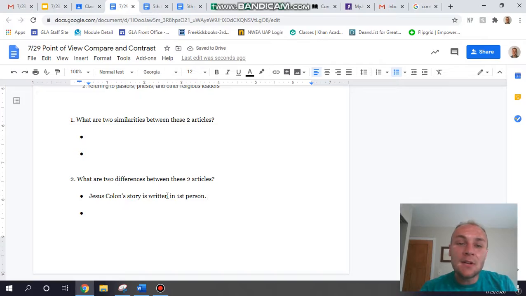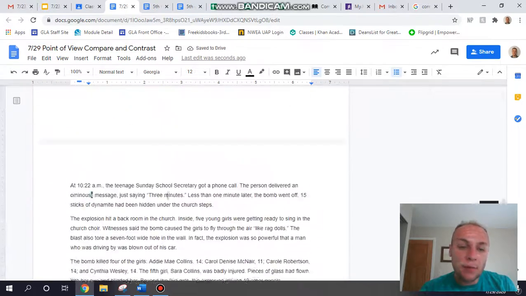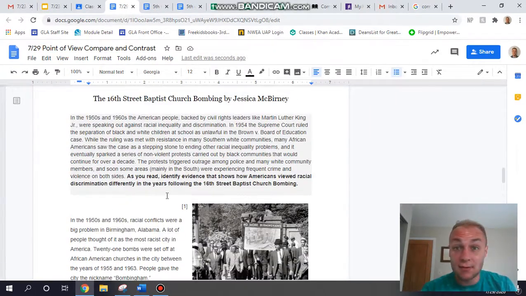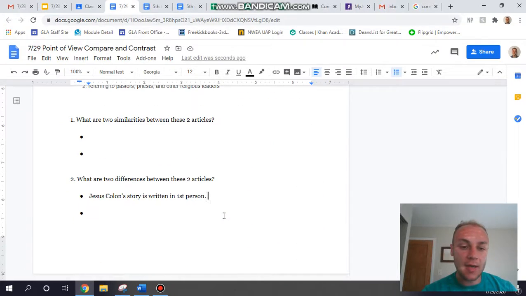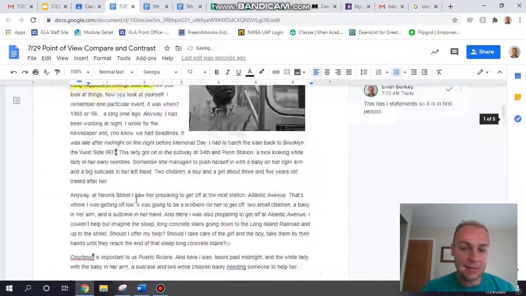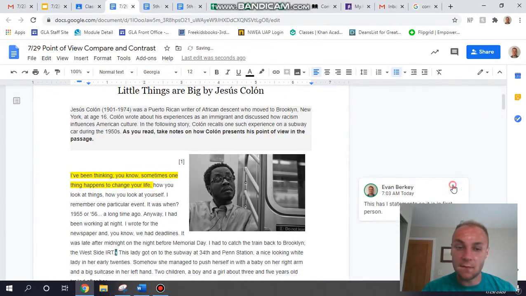And then you need to figure out what the point of view of the second story is. Do you think you can do it? I hope so. Good luck. I can't wait to see what you do today. I am going to go ahead and just backspace this work so that you have space to write your own answers in and so that I can see if you actually watched the video.